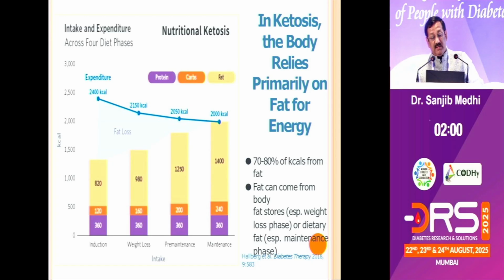Then you go into pre-maintenance, in which you cut it down more to 2,050 calories, but you are increasing the fat diet slowly. And in the maintenance phase, you cut down the calories to 2,000, which I think is a very good calorie requirement for every one of us. We don't exercise, we don't have too much energy requirement. Of this, the maximum is contributed by fat, which is 1,400 calories, 240 from carbohydrate, and 360 from protein. If you see, the calorie from protein is almost the same in all three phases. So this is how you go into nutritional ketosis.